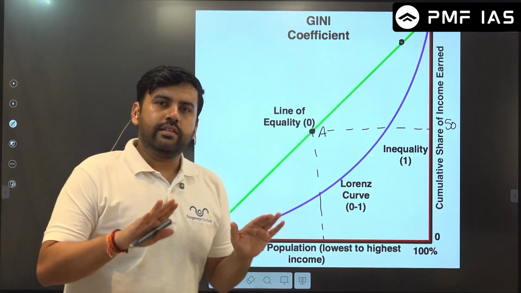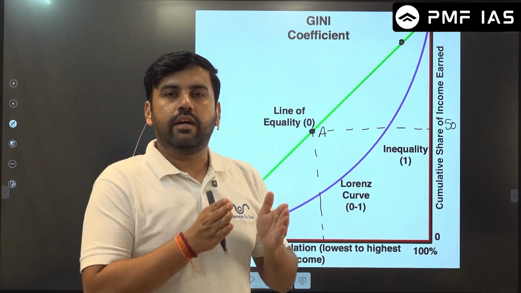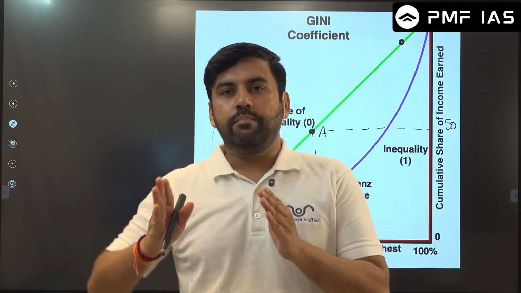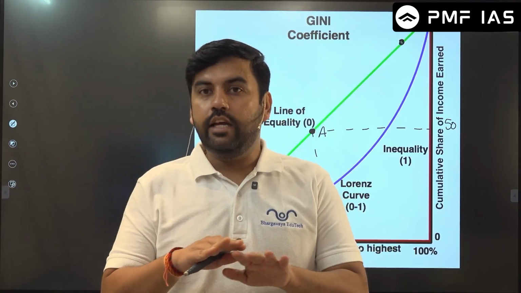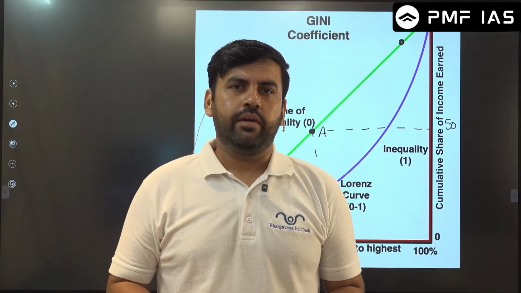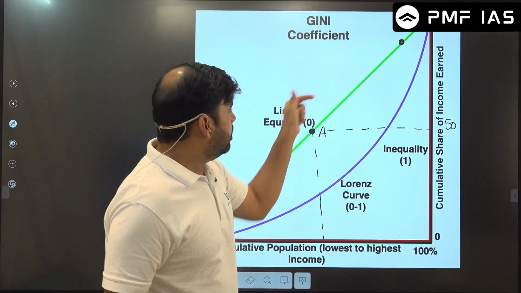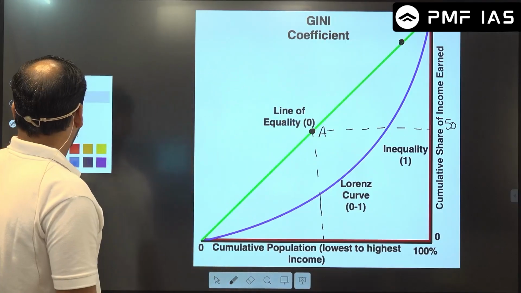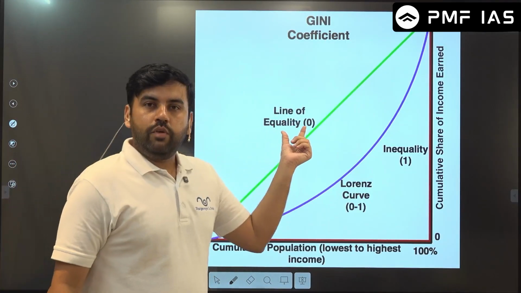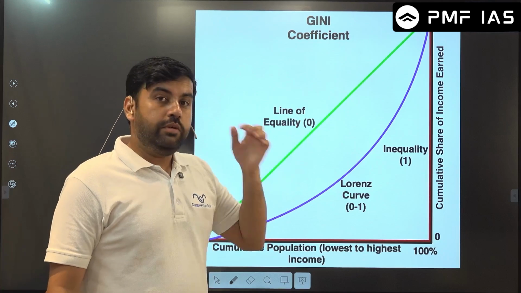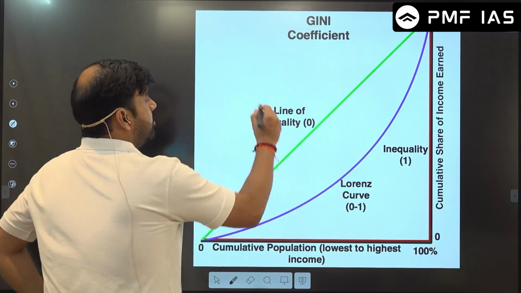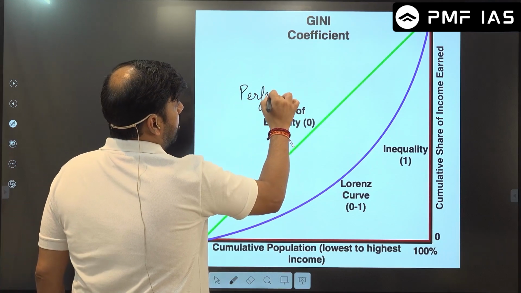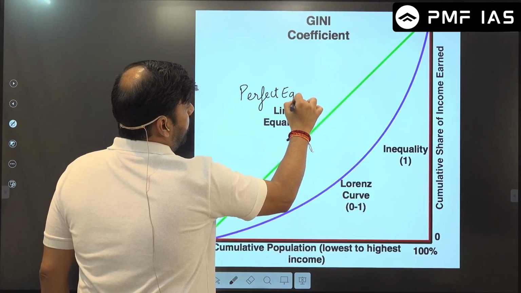So more or less, the amount of money that the country is producing is distributed equally across its population, perfect equality. So this green line shows the line of equality. On the line of equality it is written 0. 0 means there is perfect equality.